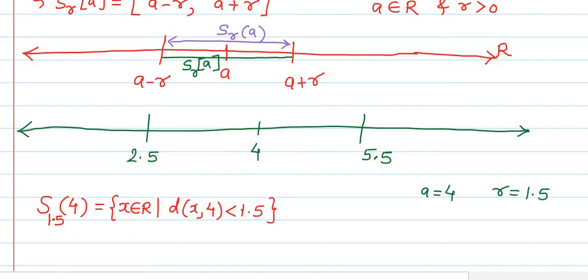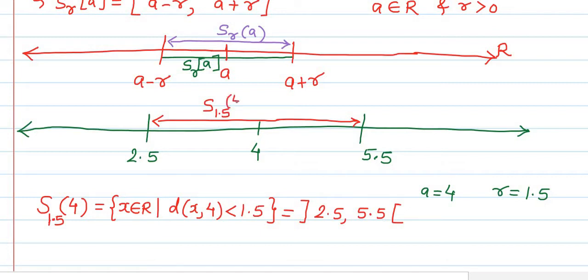And if you observe this, then this is nothing but the open interval from 2.5 to 5.5. So this is the open interval 2.5 to 5.5, which is our open sphere with center at 4 and radius 1.5.